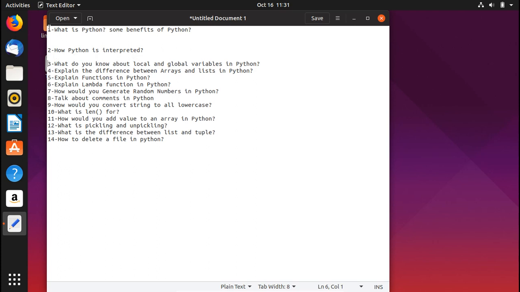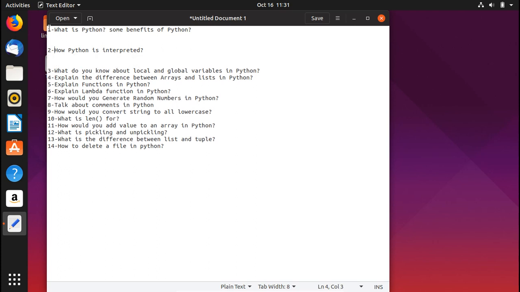Now let's move on to the next question, which is how Python is interpreted. Very important question here. Python is an interpreted language. A Python program runs directly from the source code. It converts the source code written by the programmer into an intermediate language, which is again translated into machine language, which has to be executed, obviously. So that's how Python is interpreted.